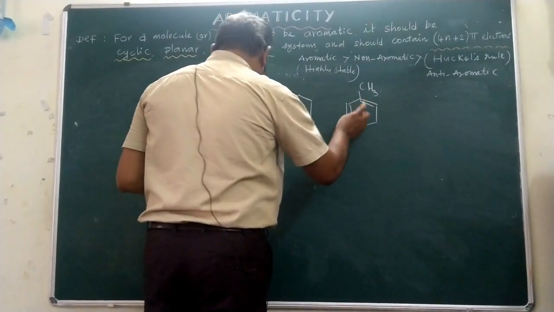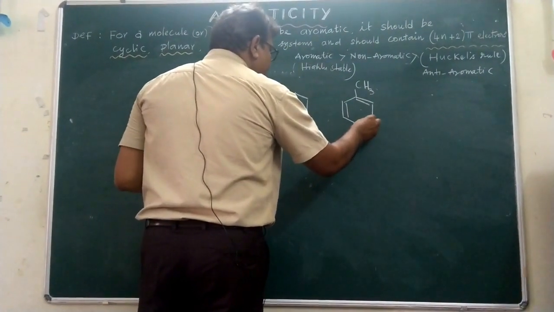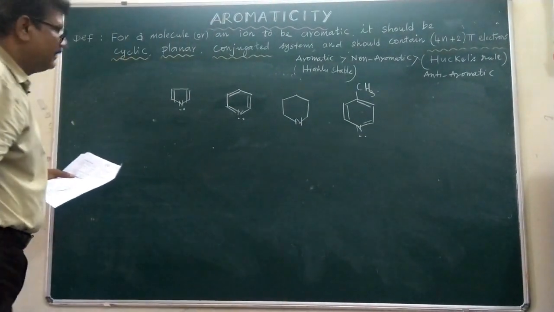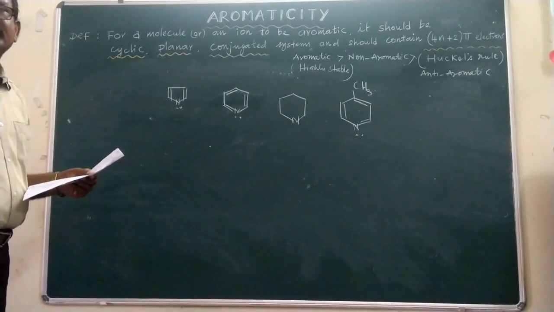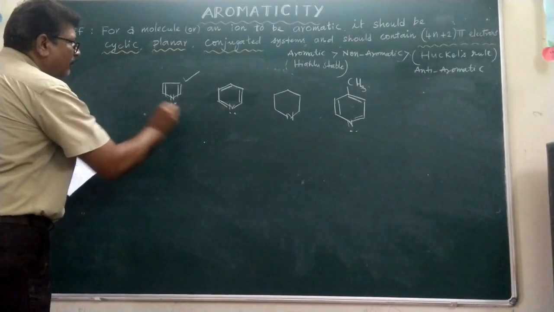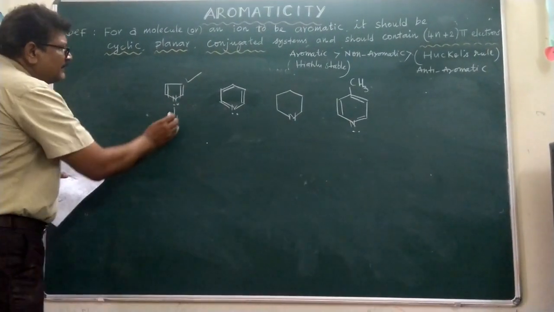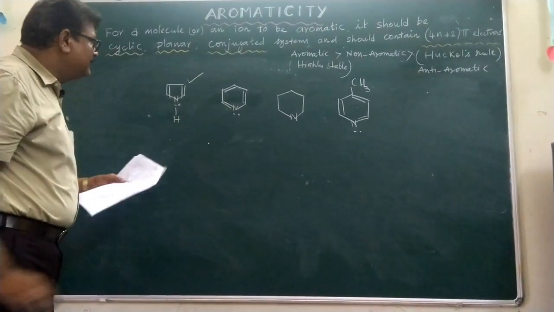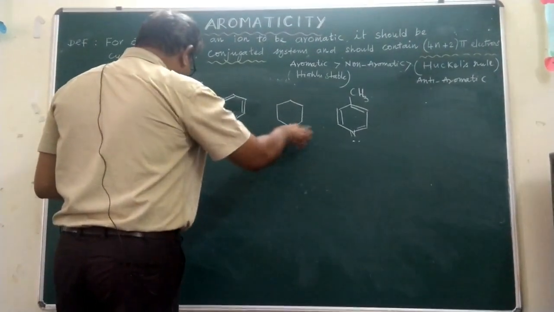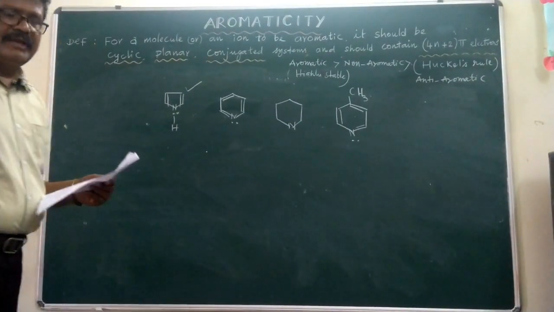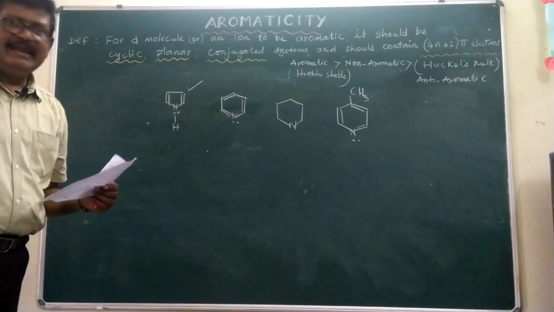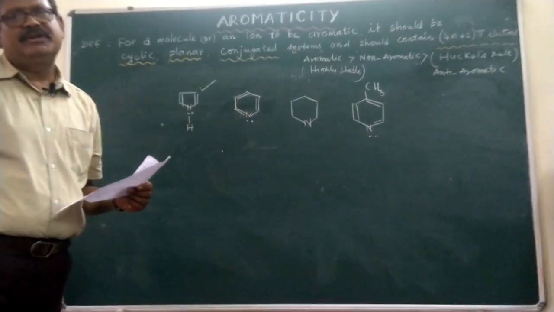Now the nitrogen here has a lone pair of electrons. Among these compounds, the least basic is pyrrole, because the lone pair of nitrogen is used for the aromaticity, which is why it is strictly less available for donation of the electron.